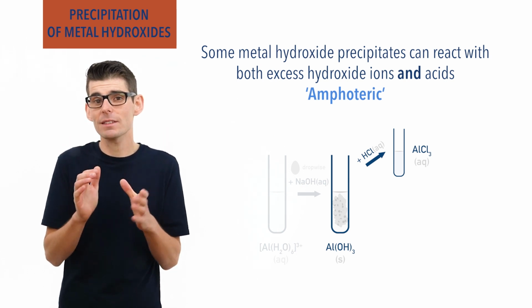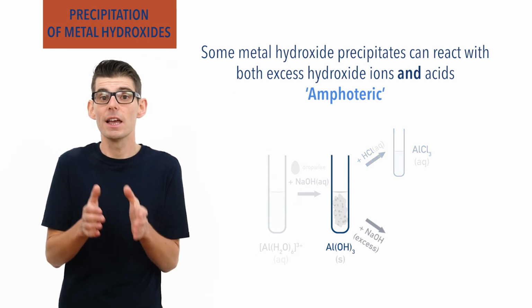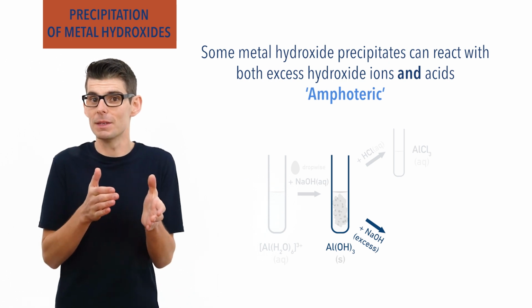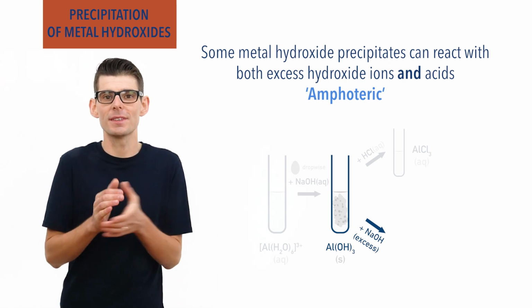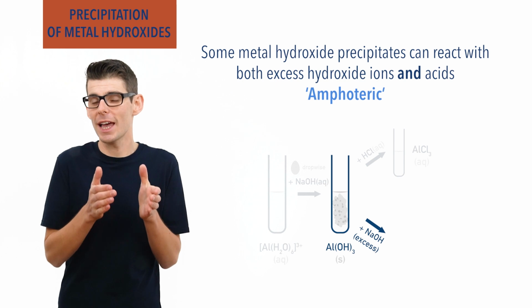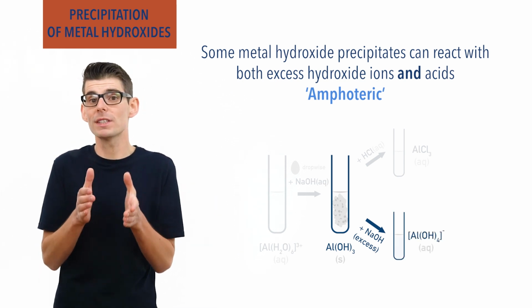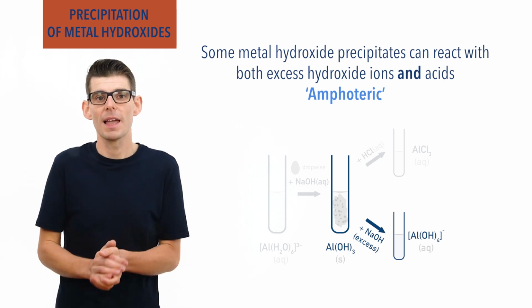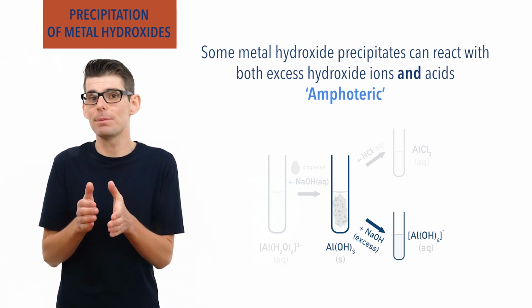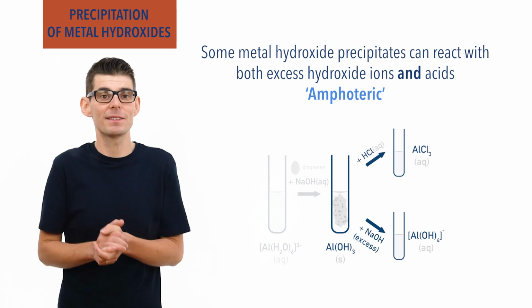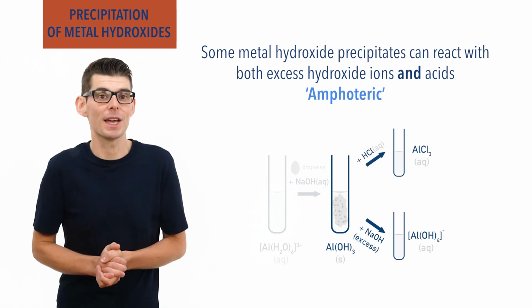If, however, excess hydroxide ions are added, another water ligand in the aluminium hydroxide precipitate loses a H+ ion and the ion [Al(OH)4]- gets formed, redissolving in solution. Aluminium hydroxide is able to react with both acids and bases then, making it amphoteric.